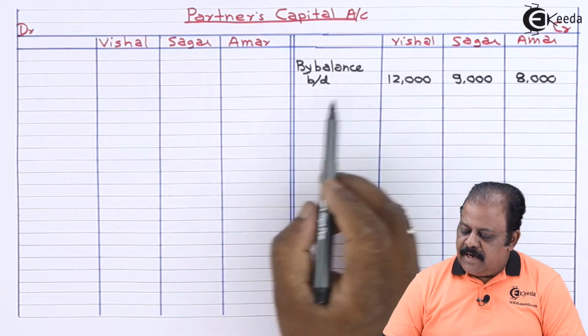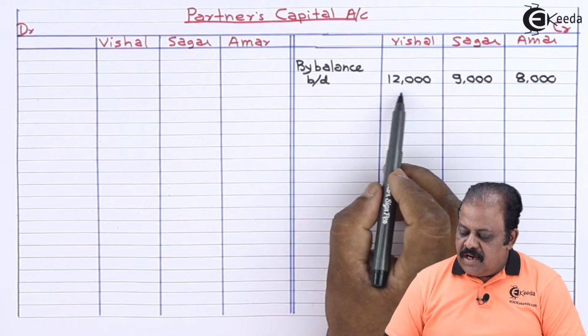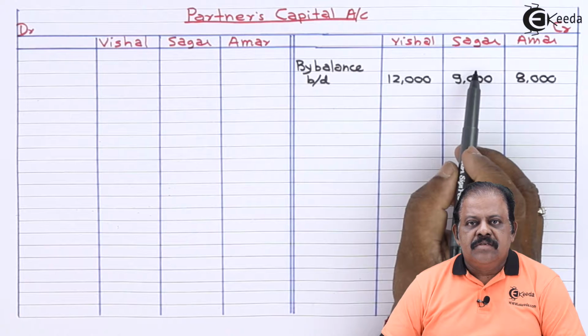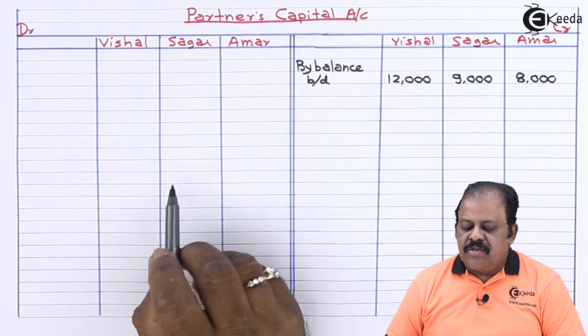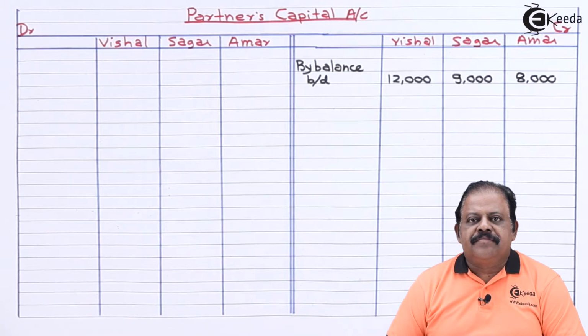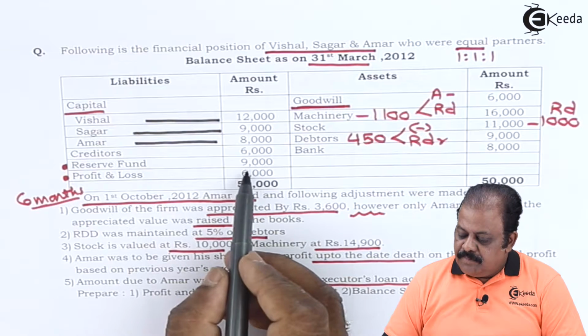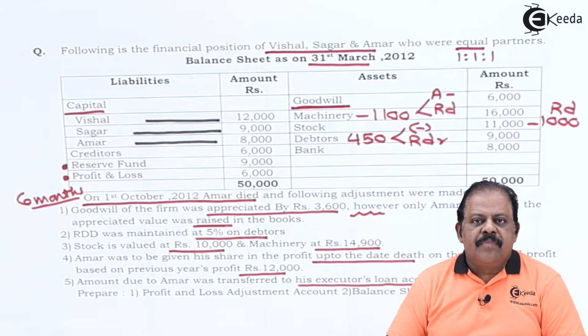Partners capital account credit, by balance brought down, Vishal 12,000, Sagar 9,000, Amar 8,000. Here another item affecting capital is reserve fund. It is 9,000. It will be distributed to all partners in their profit sharing ratio, that is rupees 3,000 each.